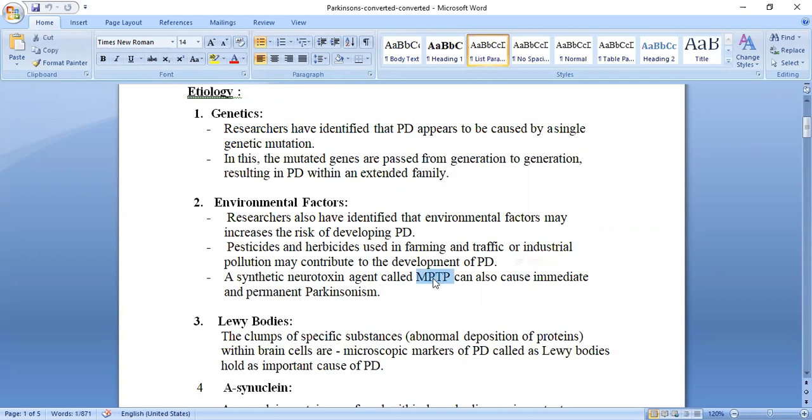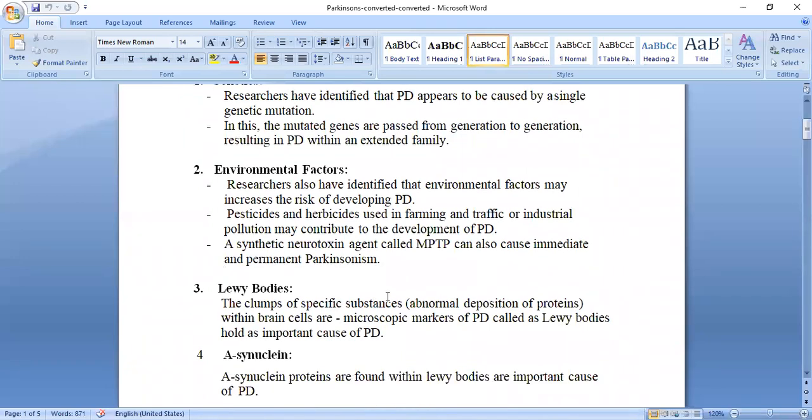Keep MPTP in your mind like that only, because this is a chemical name and it is a very long one. That is MPTP, the synthetic neurotoxin agent. It causes immediate and permanent Parkinsonism. Immediate and permanent Parkinsonism. Keep that in your mind.